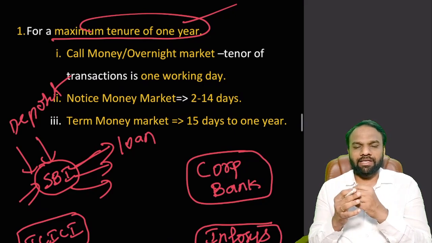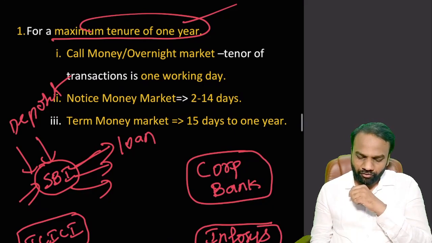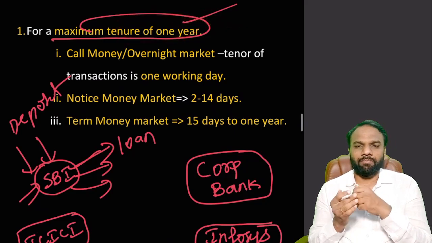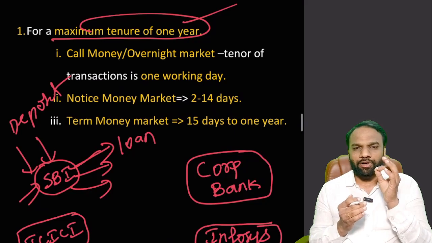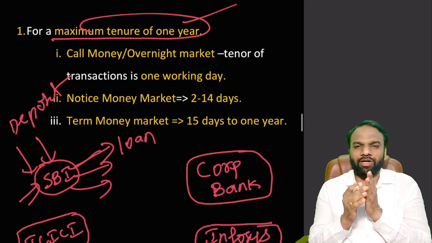And when this money is being traded or lent, it is lent for a maximum tenure of 1 year. A very important point to note. When money is being given in the form of a loan, it is for a maximum duration of 1 year. So this is the importance of money market. In money market, we cannot give loan to the other entity for more than 1 year. It will be for a period of less than 1 year.